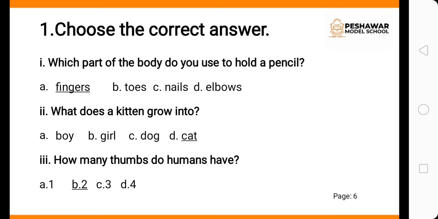What does a kitten grow into? We have studied this too. A boy, girl, dog and cat. Kitten is a young cat and it will grow up to be a cat. Question 3 is how many thumbs do humans have? We have 2 thumbs. So option B is the correct answer.